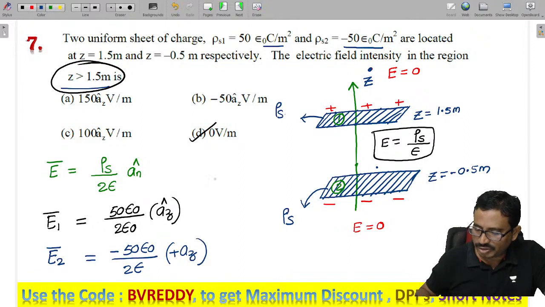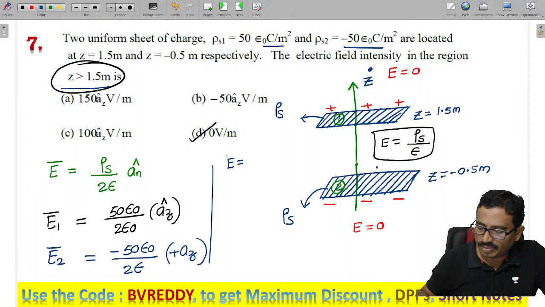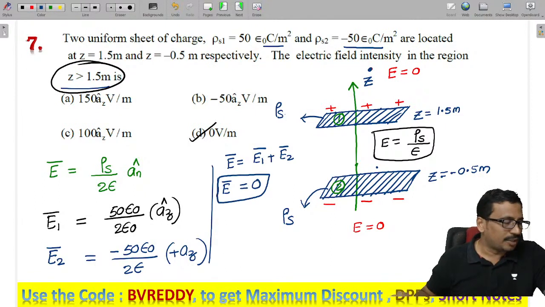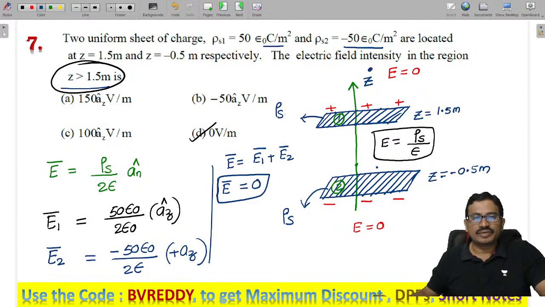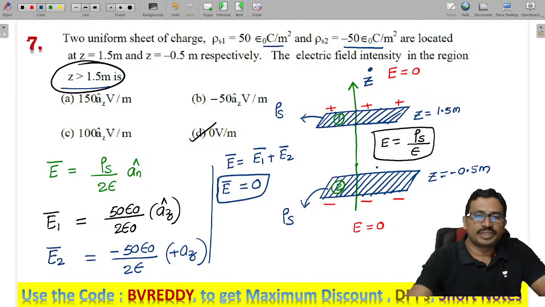If I add these two, the total electric field is the vector sum E1 plus E2. As a result, the electric field is equal to 0. Above the two plates, the electric field is 0. Is it fine?